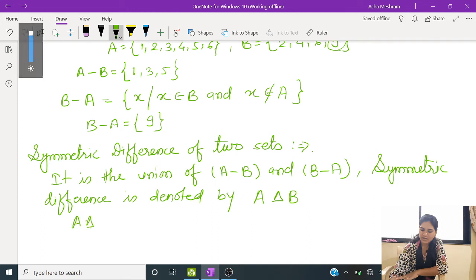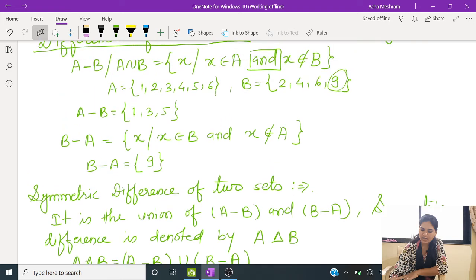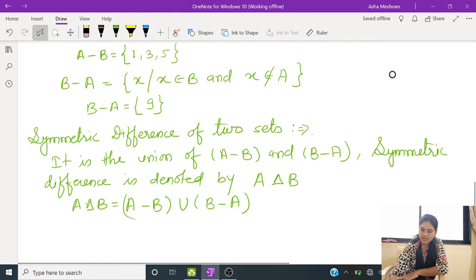A symmetric difference B is nothing but A minus B union B minus A. And if we write this for A minus B and this B minus A, then what will be the symmetric difference of these two sets?